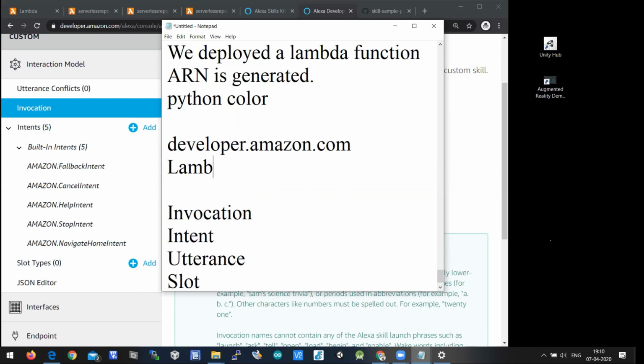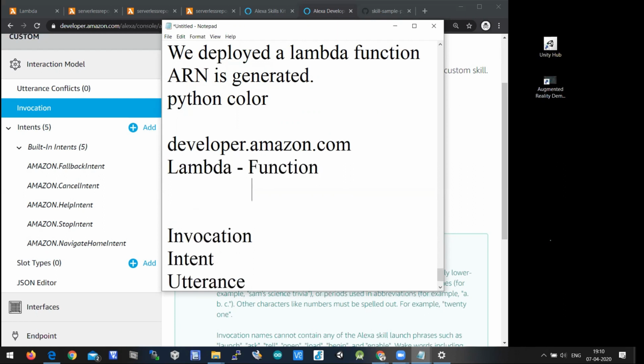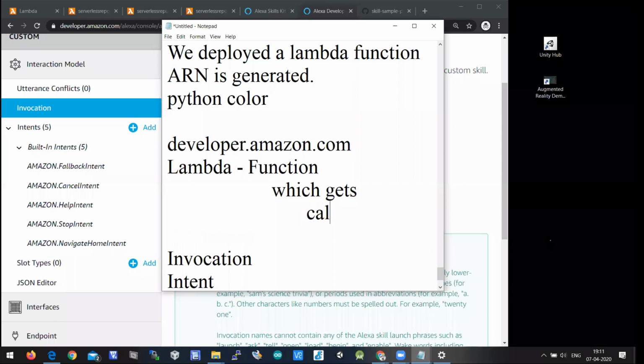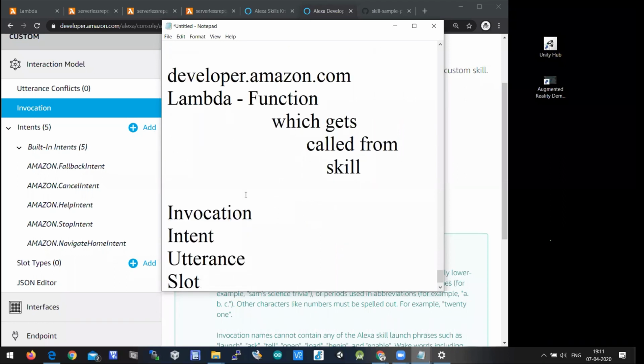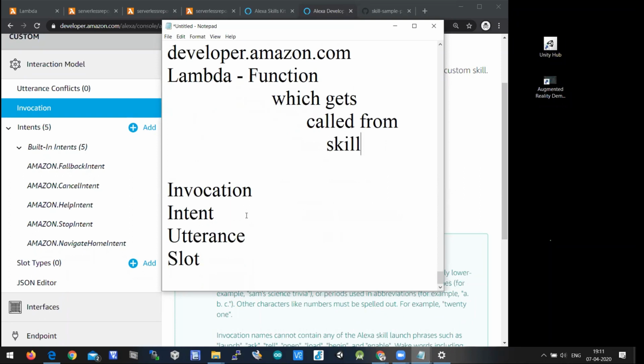Lambda is a service, which is a function which gets called from the skill. But in the Amazon Developer Alexa console, you'll have these 4 different keywords. Invocation is nothing but activating your skill.